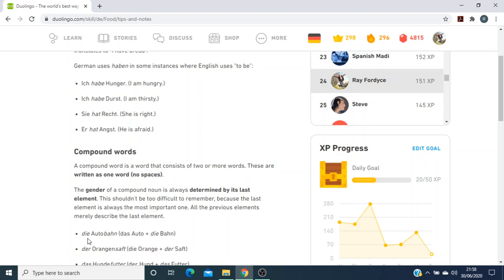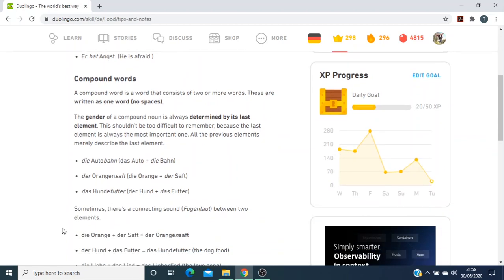So, example here, die Autobahn is a combination of das Auto and die Bahn. Der Orangensaft, die Orange plus der Saft. Das Hundefutter, don't know what that means. Autobahn, I think means a tram. Orangensaft is orange juice. I have no idea what a Hundefutter is. Der Hund and das Futter. Well, I know Hund is dog. Futter, I'll have to look that one up.